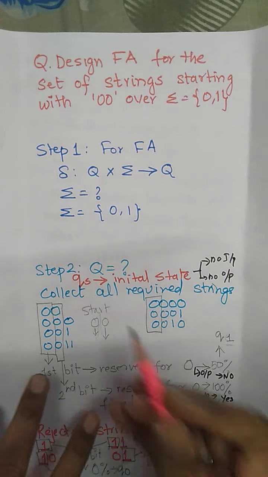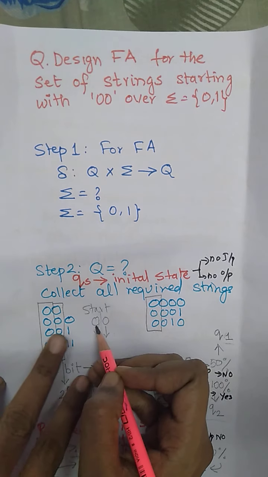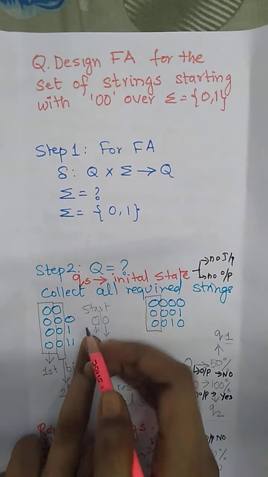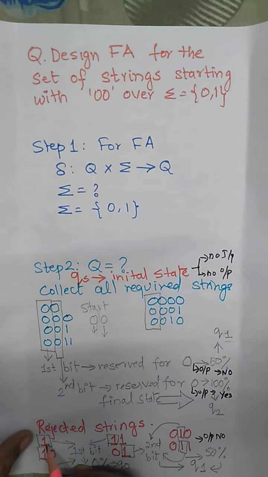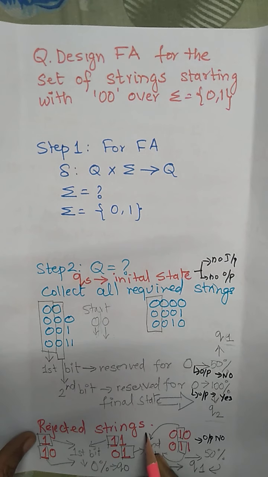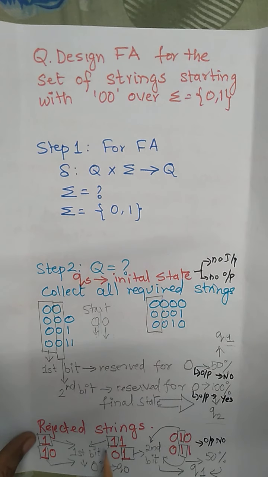Now in your question the first bit is reserved for 0 and we have given the state name as q1. What about if the first bit is not 0? In the rejected strings we can see that we are searching for the first bit as 0, but the first bit itself is not 0, it is 1.